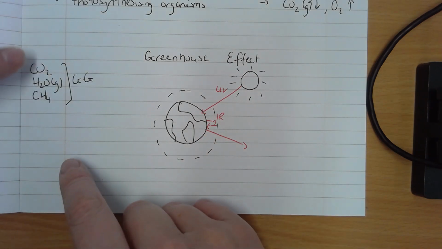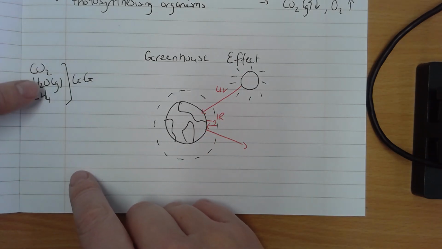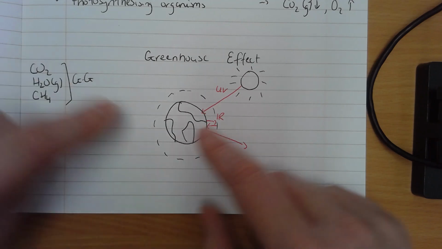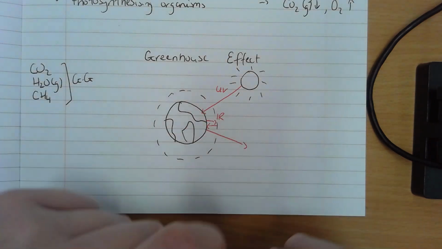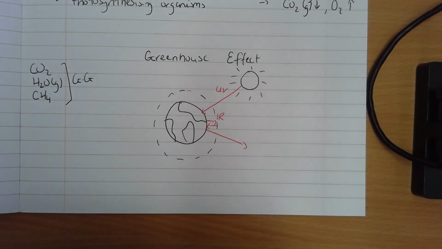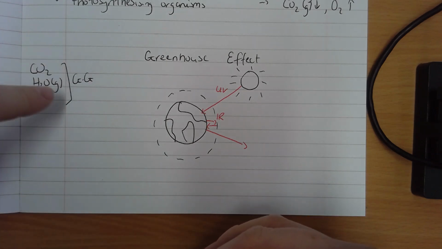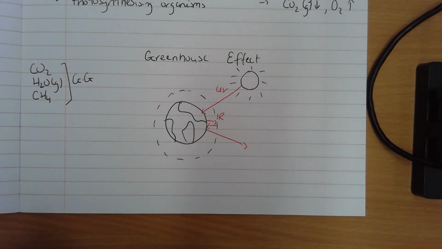But the issue is, if we increase the level of these greenhouse gases, the gases that are able to trap that infrared radiation, if we keep increasing these gases, then the earth is getting hotter than it should. So it's called climate change. Our average climate is changing because of the presence of these gases in the atmosphere.